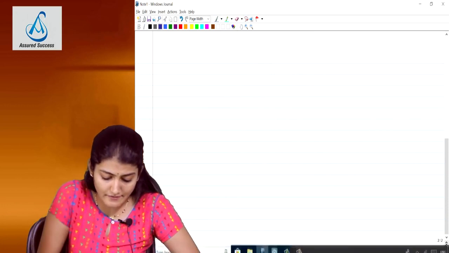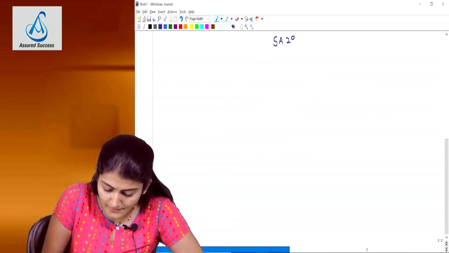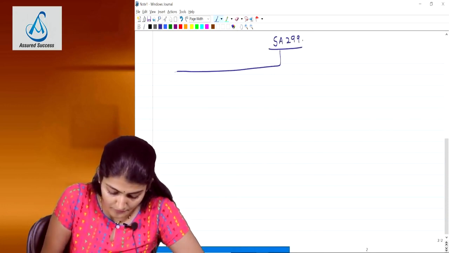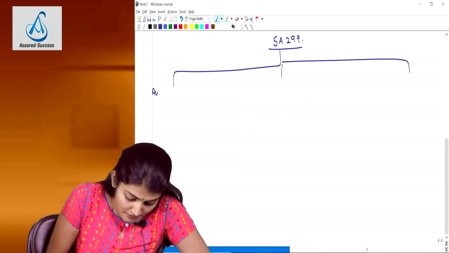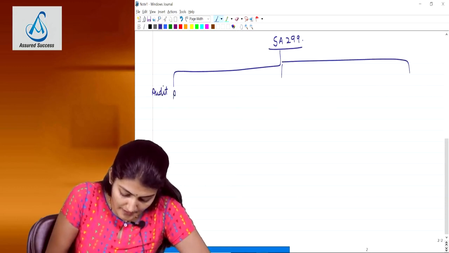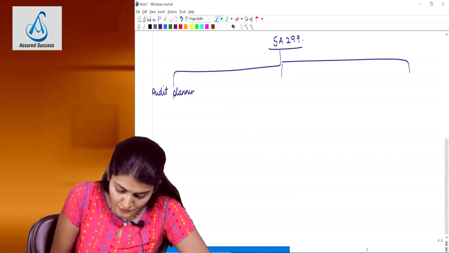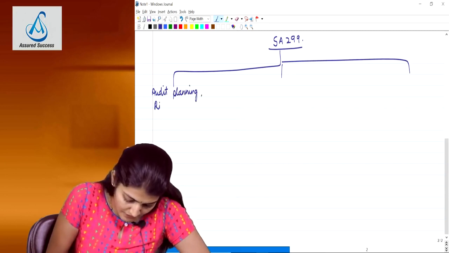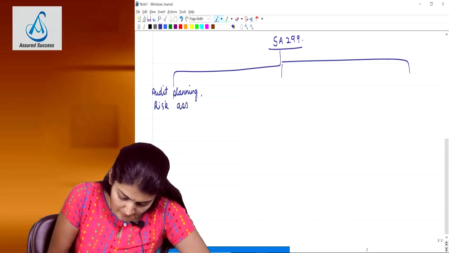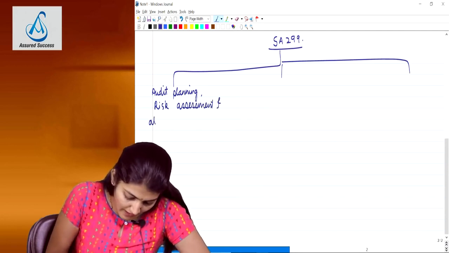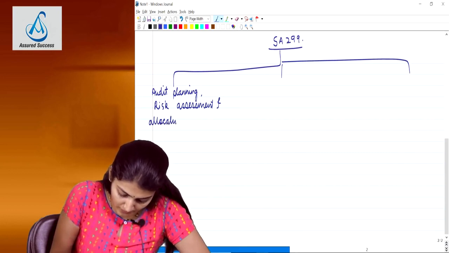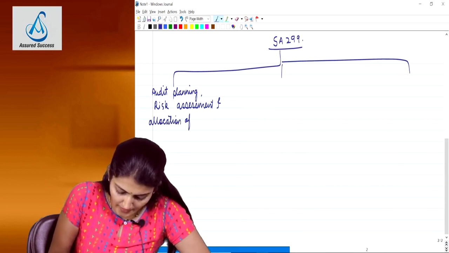Okay, so now in SA 299, they are basically discussing three things. The standard has been divided into three parts. One, the audit planning, risk assessment and allocation of work in case of joint audit. The audit planning, risk assessment, because now we talk about the risk-based audit approach, and the allocation of work.